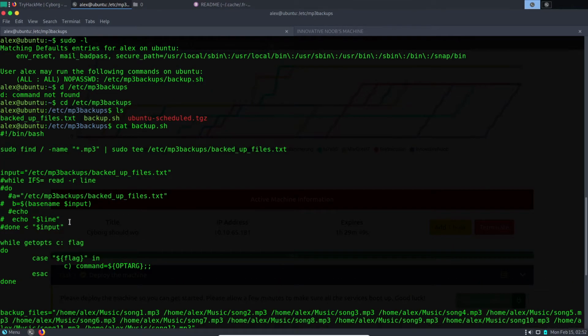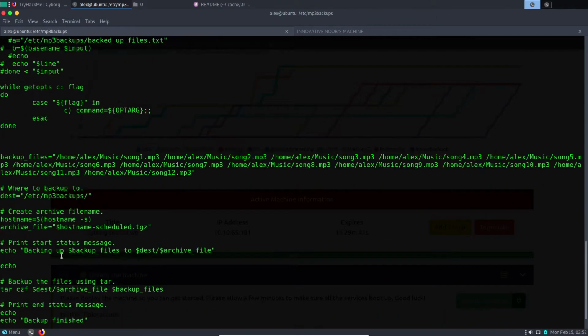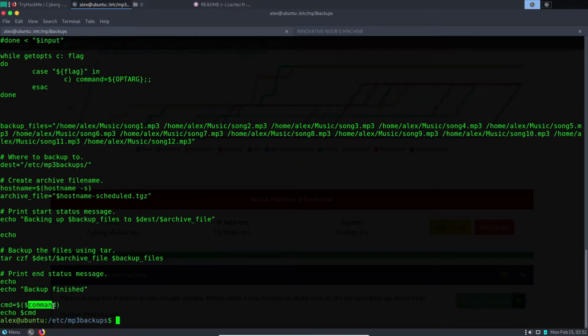Okay, this is -c, the command. So if we run this and use -c, we can run any command, according to me.